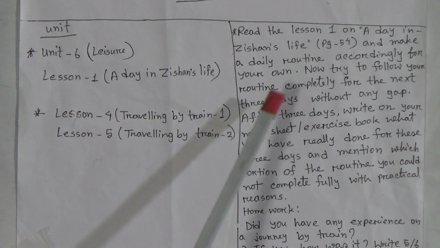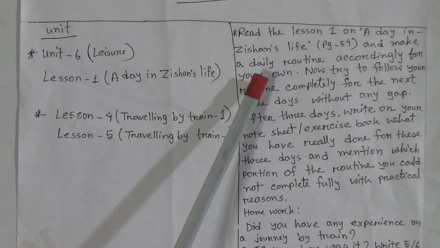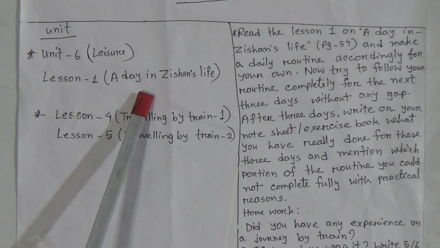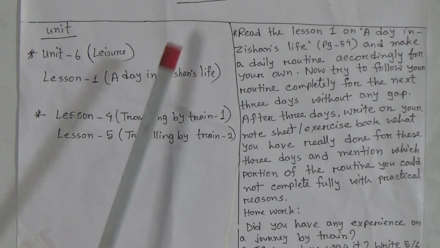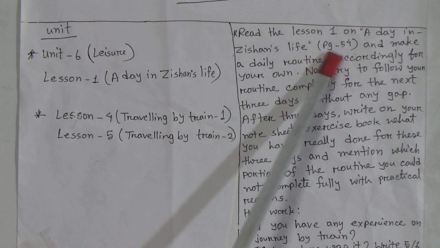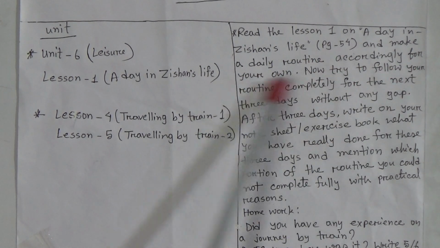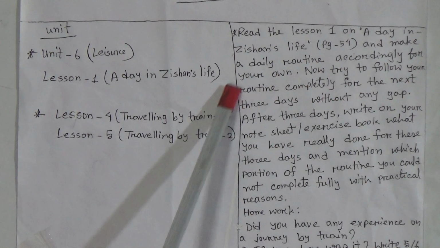Dear students, now we will look at our assignment topic. From unit 6 lesson 1, A Day in Jahan's Life, you have to do this assignment. Read lesson 1, A Day in Jahan's Life, page 54, and make a daily routine accordingly for your own.